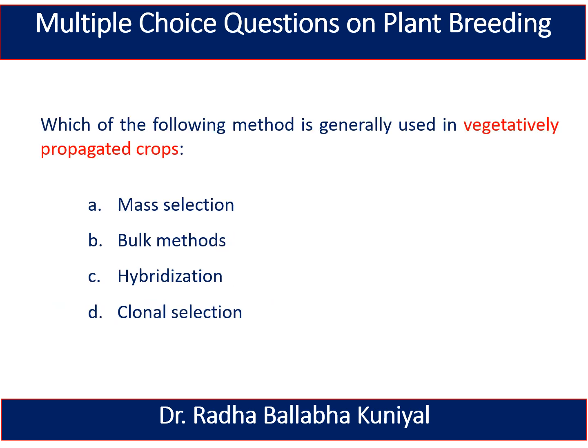The next one is, which of the following methods is generally used in vegetatively propagated crops? Mass selection, bulk selection, hybridization or clonal selection? And here the right answer is clonal selection. Clonal selection is always done with the crops which are propagated through vegetative propagation.